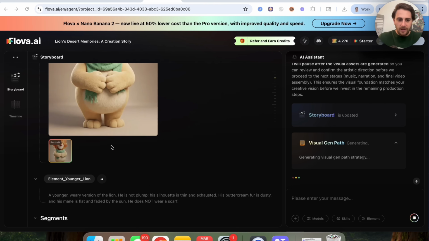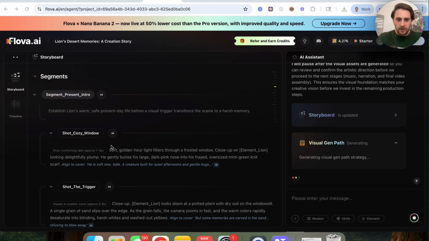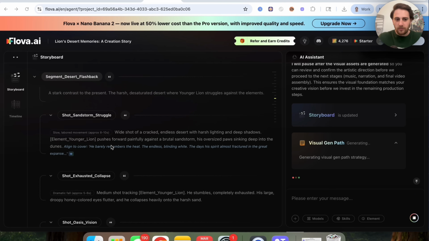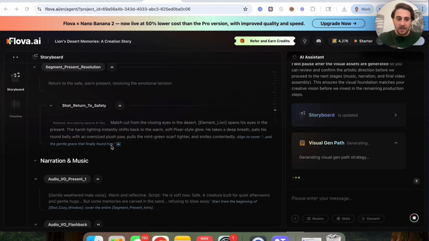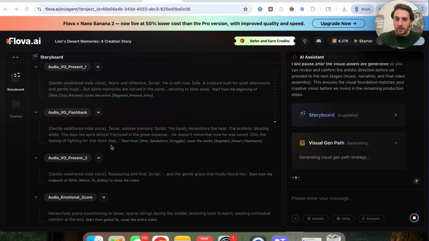We could see that we have this right here. We could see all of the different segments. We could see all the different shots and everything that's actually going into the storyboard right here, the narration, the music. We have it all from one place and all of it in one place. Now this is going through and generating the visual generation path strategy, and then it's actually going to create the video for us.